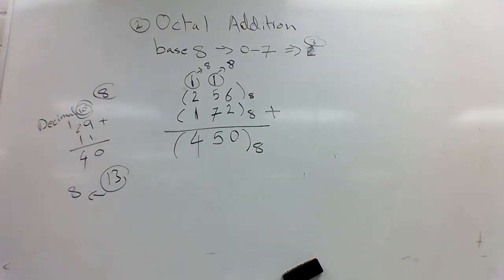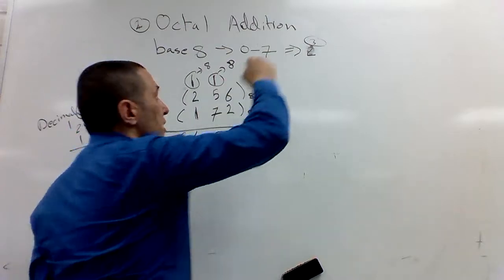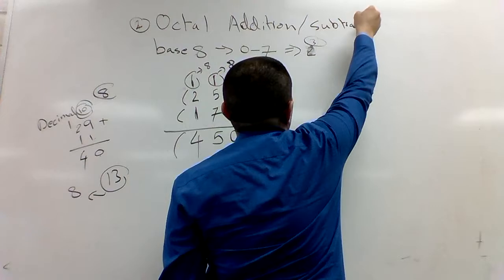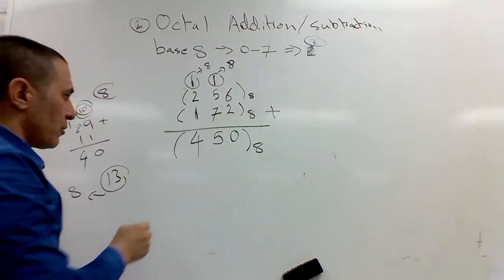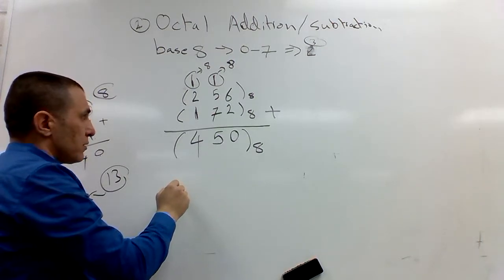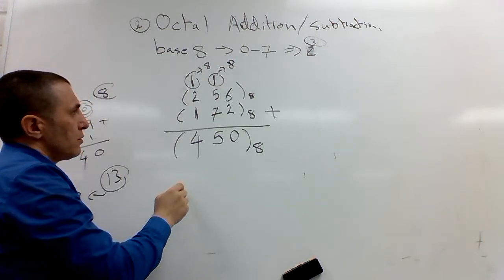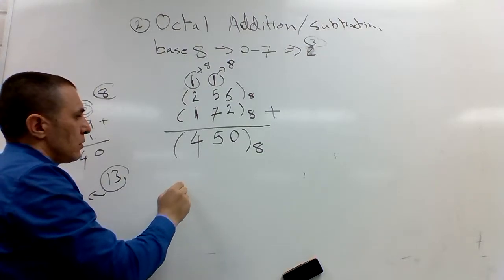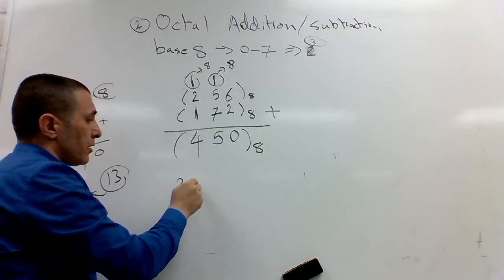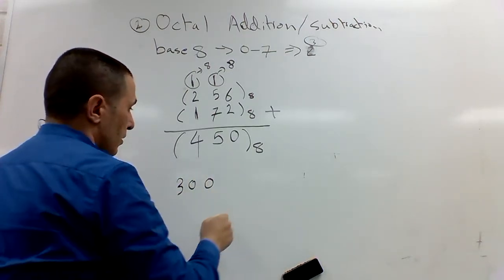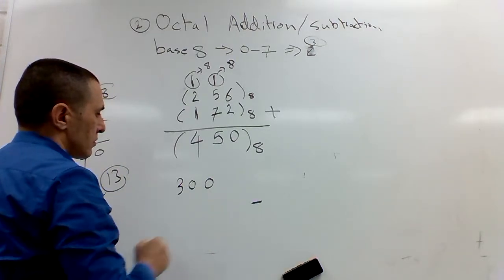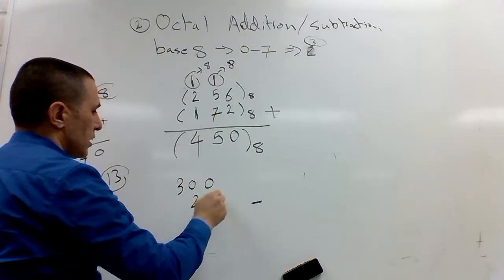Let's do also the subtraction. I have space here for subtraction. So how can I do the subtraction? Let's subtract what? Should we do it the same? No, I want to do some borrows. So let's have 300 minus 271.